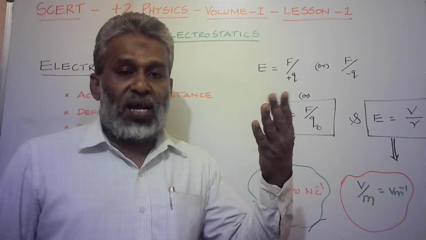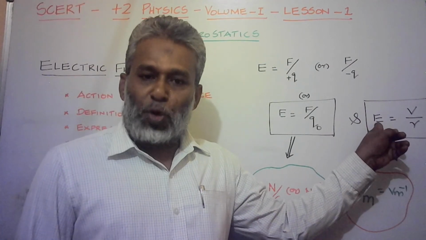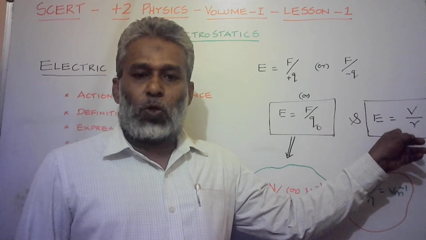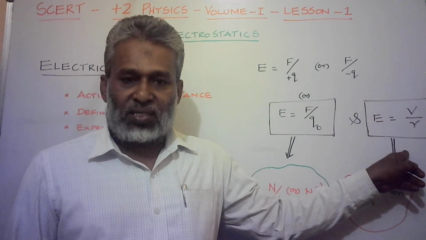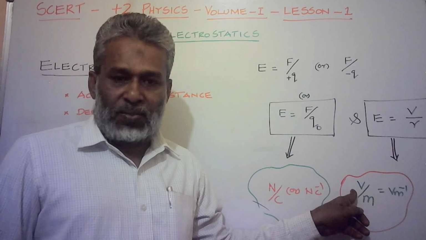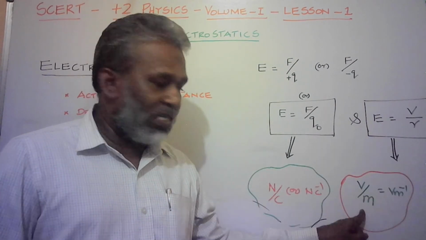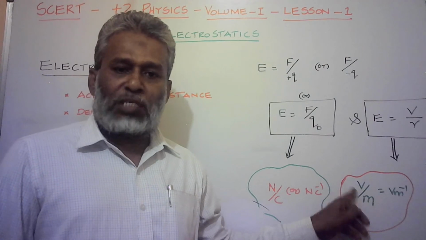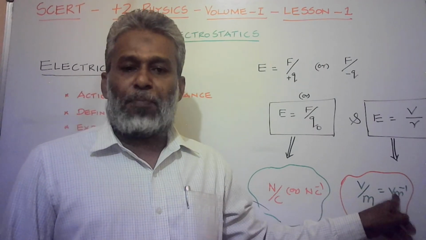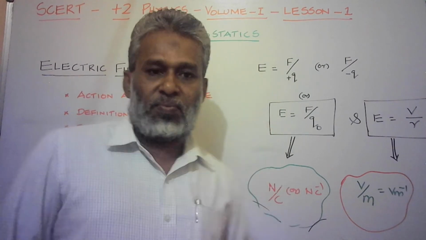What is the other way we can get the unit? From this notation, E is equal to electric potential by distance. Electric potential is measured in volts, and distance or length is measured in meters: volts per meter, or volts meter power minus 1. So we have two types of derived units.